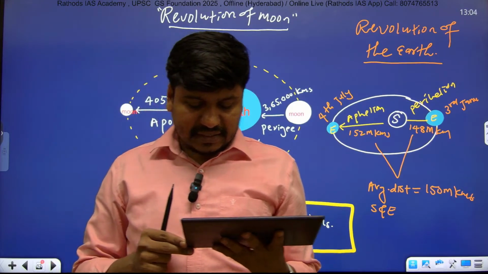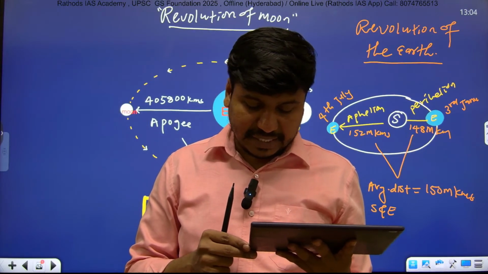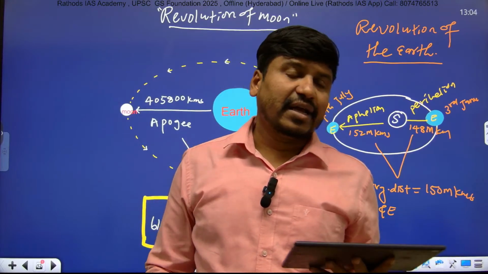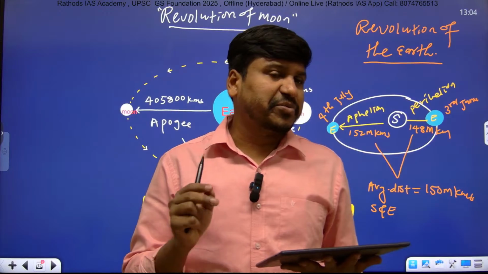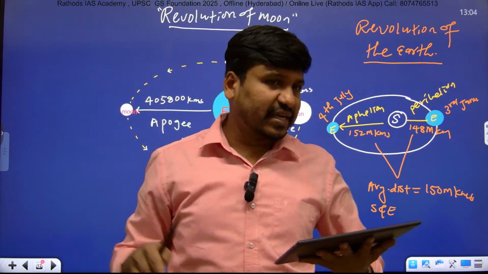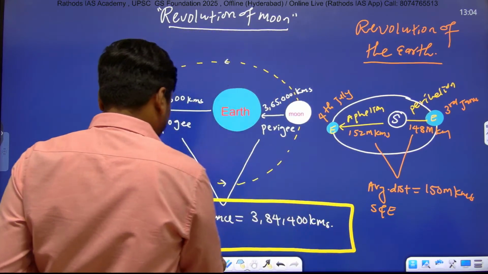So here Devraj is asking how many syzygy happen in a year. Please remember, syzygy is when these 3 come in a straight line. Very good question he asked.